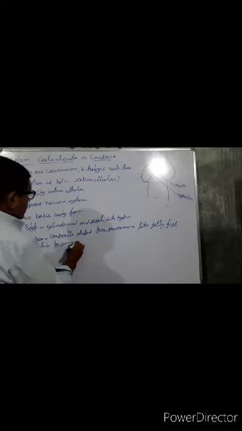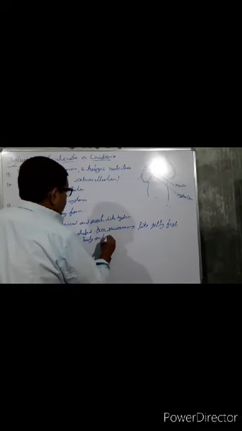And in excretion they are ammonotelic, means they release ammonia as the nitrogenous waste. So this is ammonotelic.